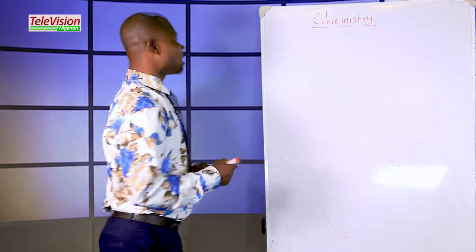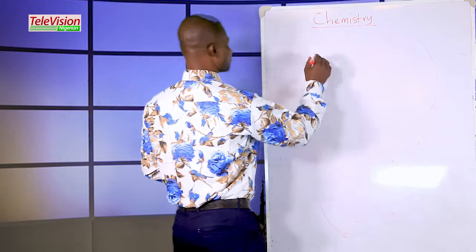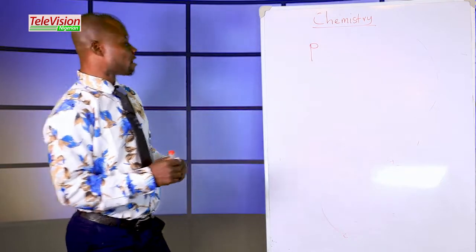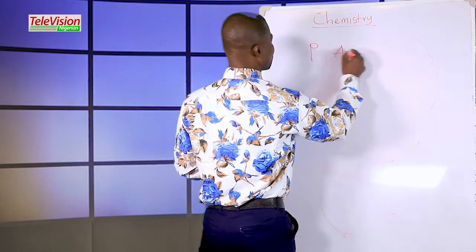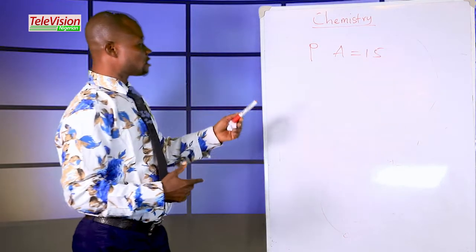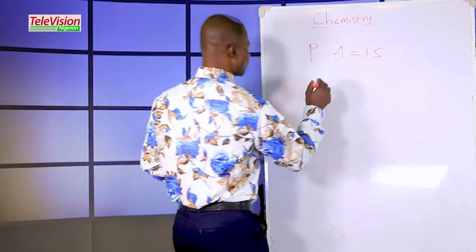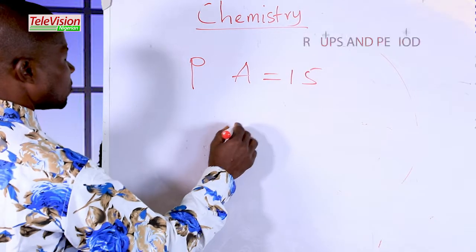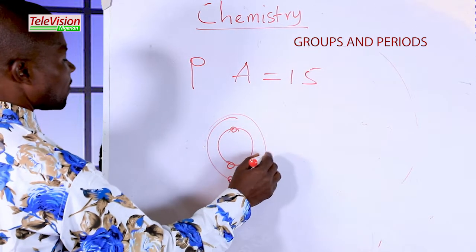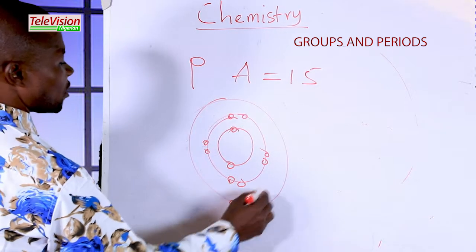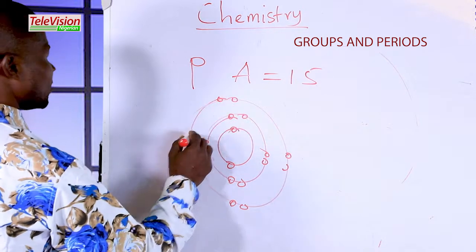Let's consider phosphorus. The symbol of phosphorus is P, and the atomic number of phosphorus is 15. Let's carry out the electronic configuration of phosphorus, which is 1, 2, 3, 4, 5, 6, 7, 8, 9, 10, 11, 12, 13, 14, 15.